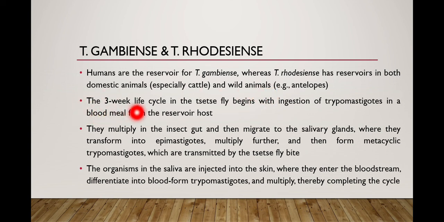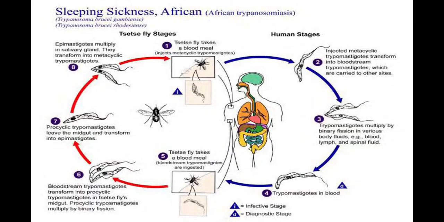The 3-week life cycle in the tsetse fly begins with the ingestion of trypanosomes in a blood meal from a reservoir. I will start with this stage 1. The tsetse fly takes a blood meal and injects metacyclic trypomastigotes. When the tsetse fly takes a blood meal, at the same time it injects the trypomastigotes into the human skin, and then human stages begin.